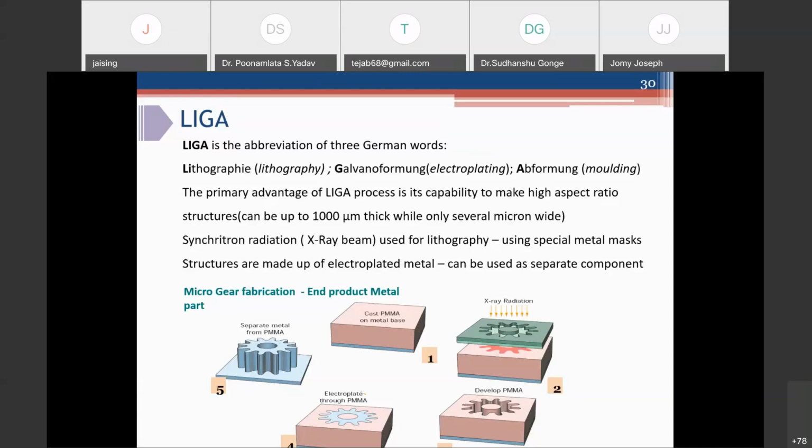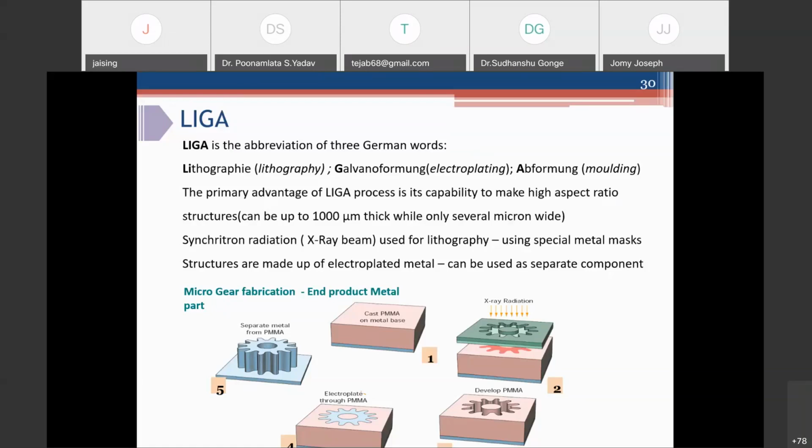But the problem with this process is that it is dependent on synchrotron radiation. Synchrotron X-ray beam is used for doing lithography, and they use a very special metal mask. They don't use a conventional chrome photomask. And these structures can be made either of metal or polymers.